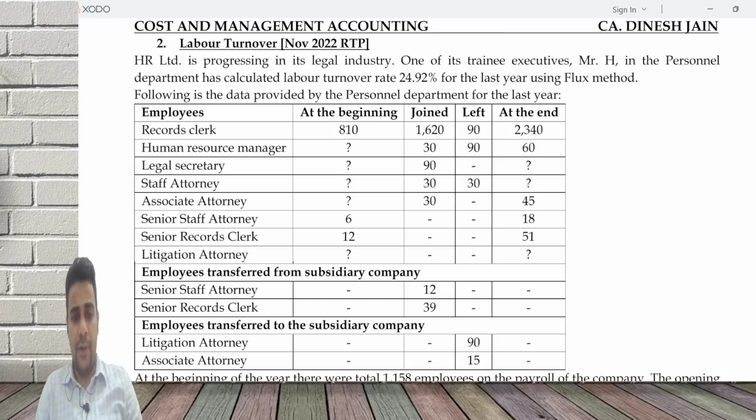For labor turnover, we normally do a reconciliation, which is opening workforce, add new recruitment, less replacement, less separation, and you get the closing workforce. I'm going to do that for every category of worker: records clerk, human resource manager, legal secretary, staff attorney, associate attorney, senior staff attorney, senior records clerk, litigation attorney. Once you get it for all the categories, you can club them together, and that will become the overall separation, overall replacement, overall new recruitment, opening workforce, closing workforce.